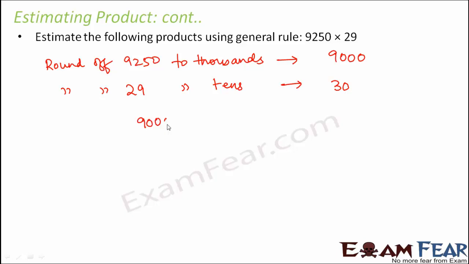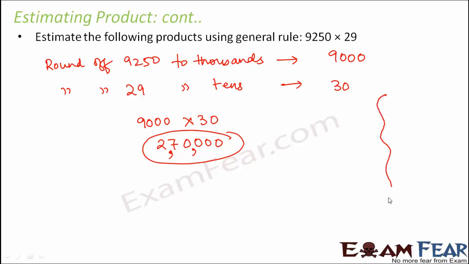So now when you multiply 9000 into 30, what you get is 9 threes are 27, and then 1, 2, 3, 4 zeros. So you get 2,70,000, which is a quick calculation and which is kind of accurate, because if you want to see the exact value, then just multiply this.